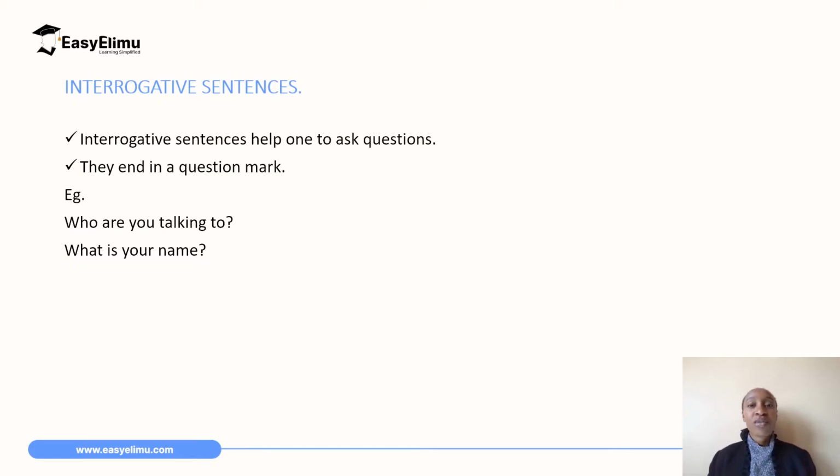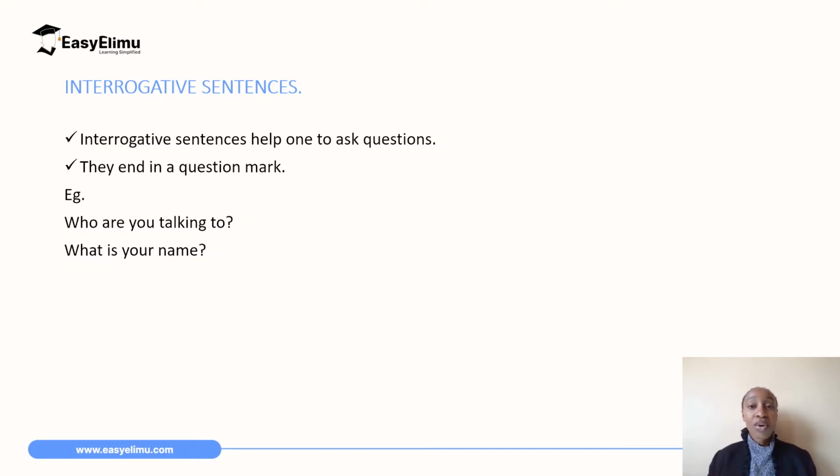And just from the word interrogative, interrogate. What is to interrogate? It is to ask. So interrogative sentences are sentences that ask questions, that enable us to ask questions. And because they are questions, then you know that they must end with a question mark.